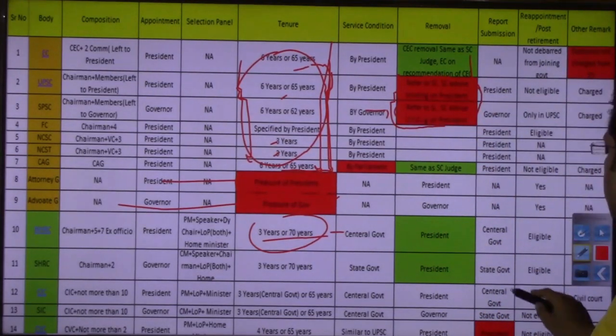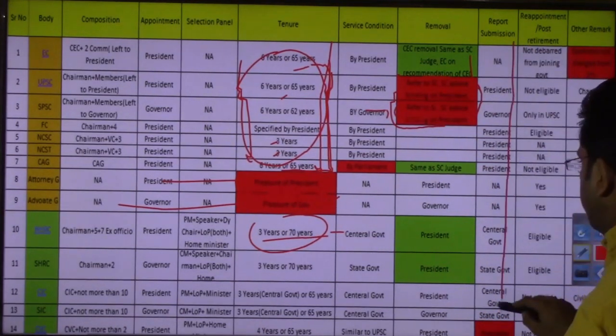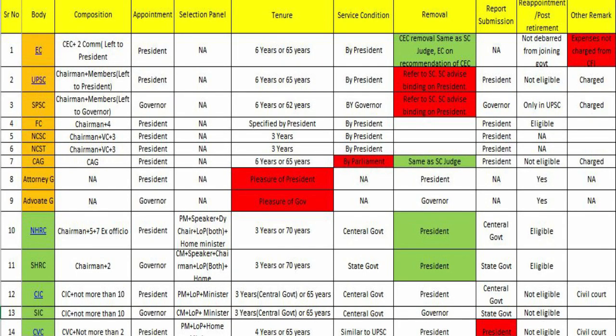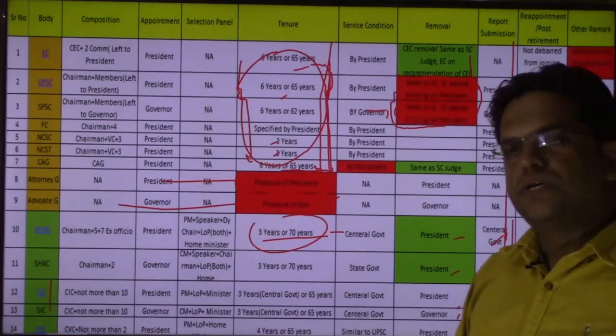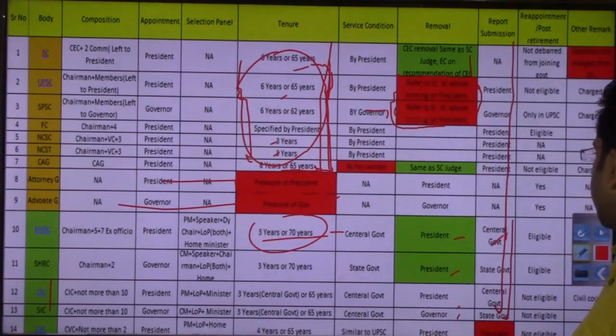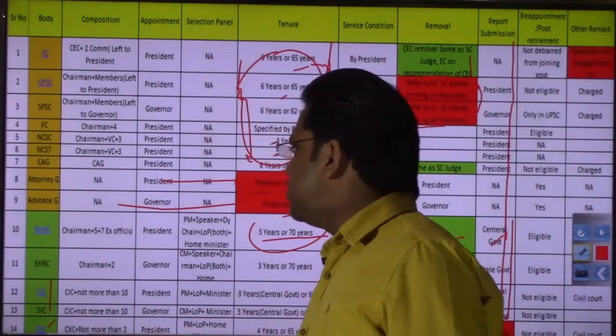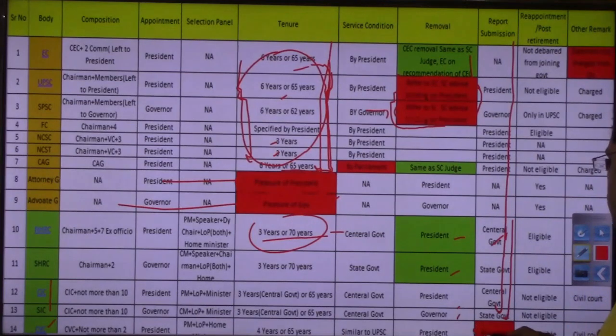Similarly here, you have report submission. Here I am talking about the statutory bodies. Most statutory bodies submit their report either to the central government or to the state government, depending on the case. But here you have one institution called Central Vigilance Commission, right, that submits its report to the executive or president directly, right. So here again you have a deviation from normal, and that's why this box has been turned red. Similarly here you have this charged expenditure.